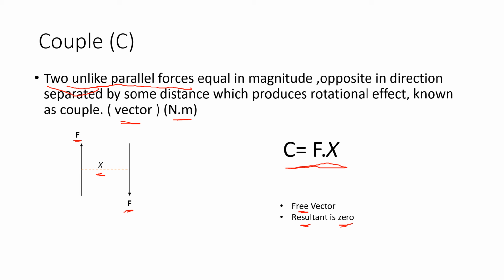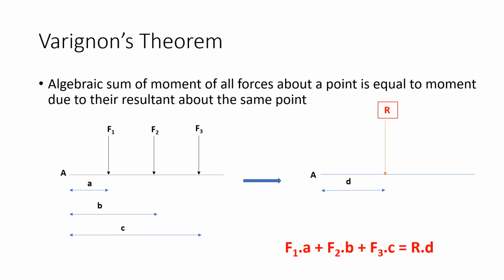So what is next? Next is Varignon's theorem. Varignon's theorem is basically used to find the position of the resultant of a system. So what does it state? Let us see. It states that the algebraic sum of the moments of all forces about a point, let us take point A, is equal to the moment due to the resultant about the same point.